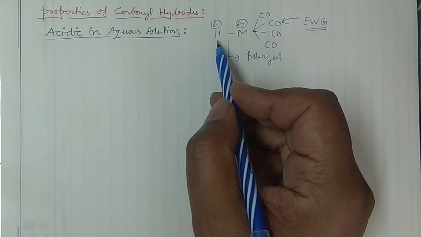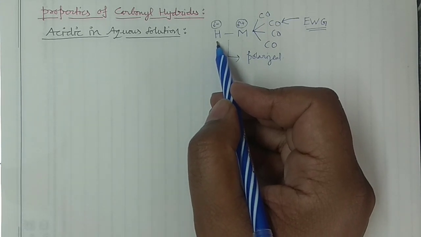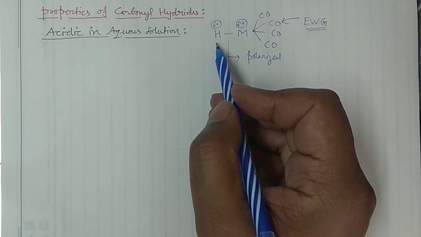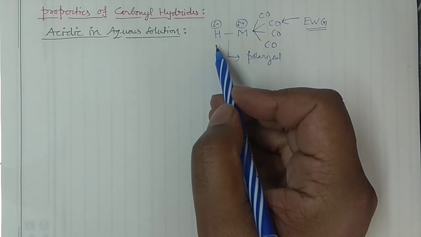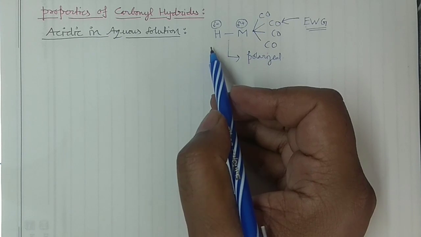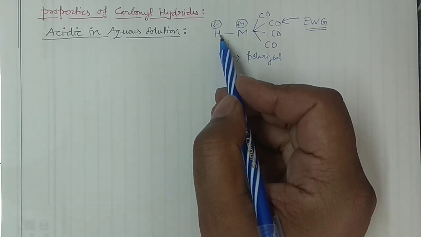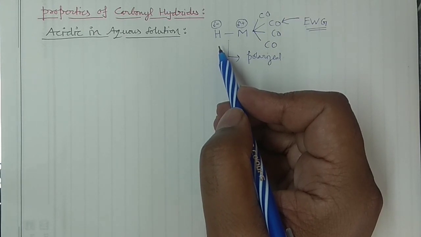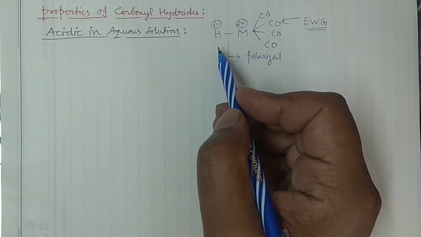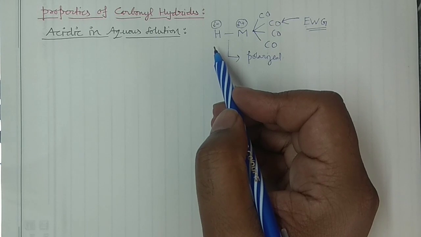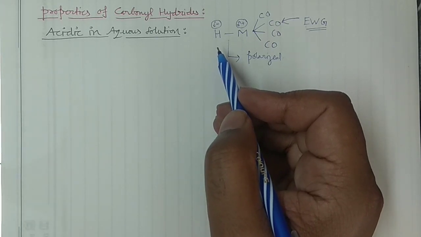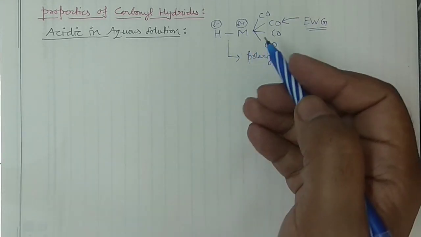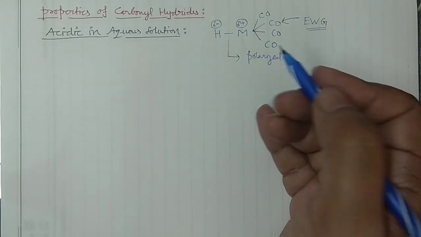When this is polarized, it has been observed that this hydrogen can be removed as a positively charged species to give the acidic nature to the metal carbonyl hydrides. However, it looks very weird when you say this is the negatively charged species and you are defining the acidic nature of this one. But this happens. It happens in the aqueous medium, in the alcoholic medium, everywhere.